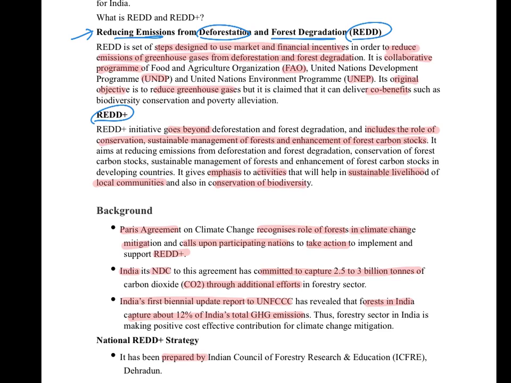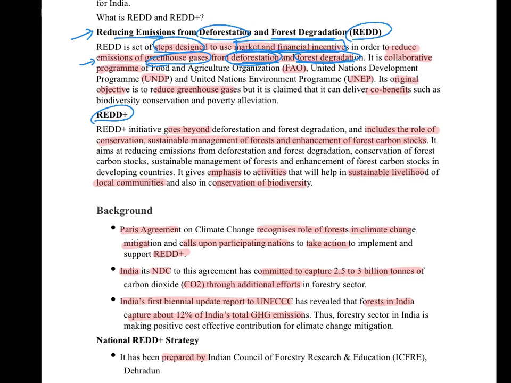REDD is a series of steps which aim at using market and financial incentives to reduce emissions of greenhouse gases from deforestation and forest degradation. Alright, so the keywords are market and financial incentives to reduce greenhouse gas emissions from deforestation and forest degradation.